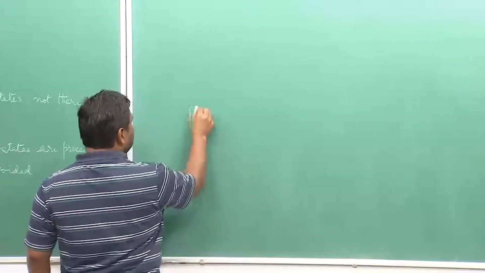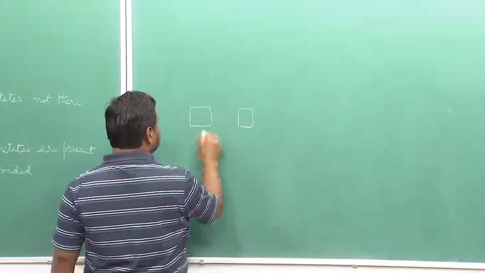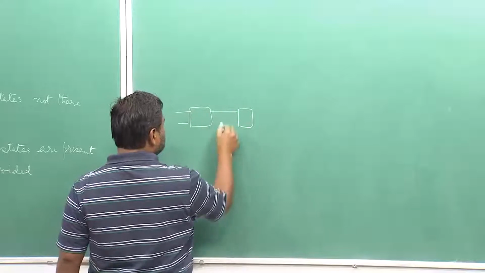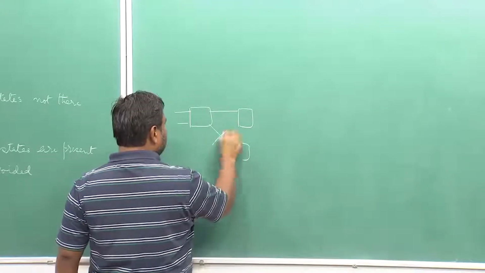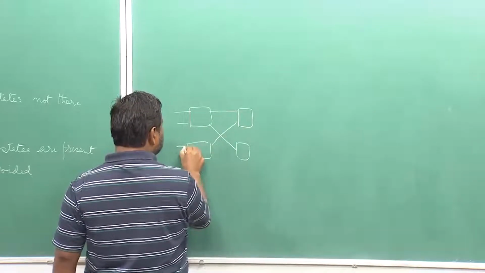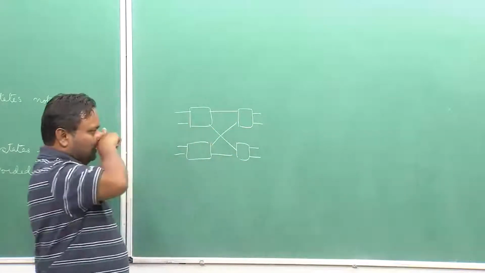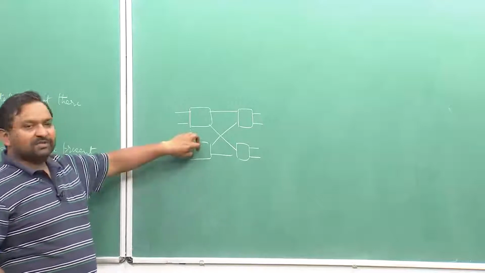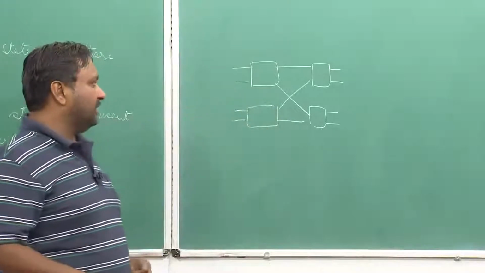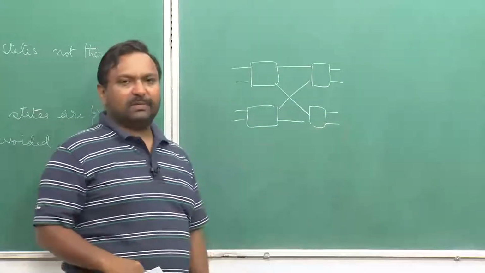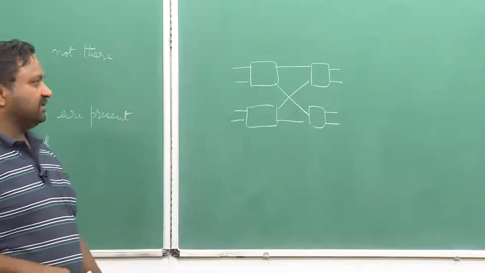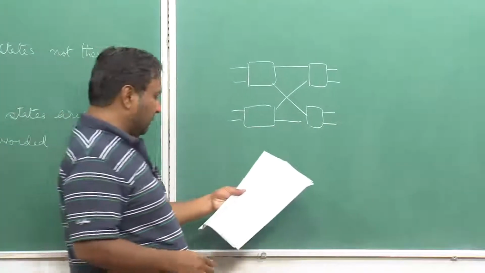So, in this example I have taken a 4 by 4 switch. Remember this is a blocking system. This 2 by 2 crossbar element is a strictly non-blocking element, but this whole switch per se is a blocking system. So, a connection, for example, you can set up.